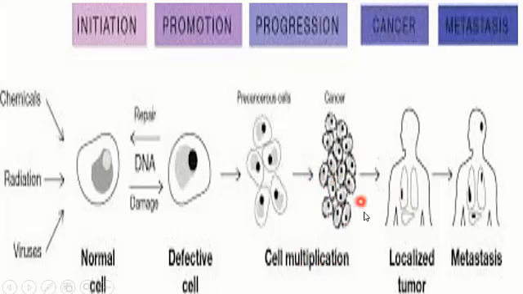Then the localized tissue, just like a cluster of cells, a tumor is formed, the localized or benign tumor will form, and if that tumor is not removed, it will lead to the malignant tumor, and then the disease will be spread. You can see over there the disease is spread to various vital organs of that person. That black spot is representing the spreading of the disease, that is called metastasis. So when there is metastasis, we say that that is the malignant tumor. Now the disease has been spread to the other parts of the body of that person.